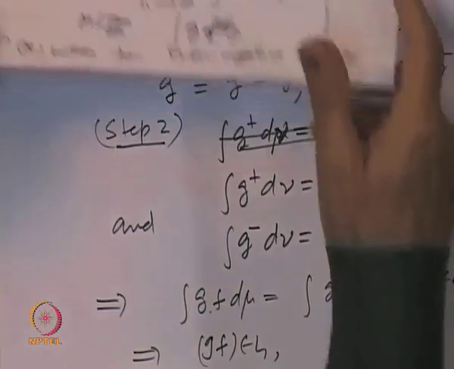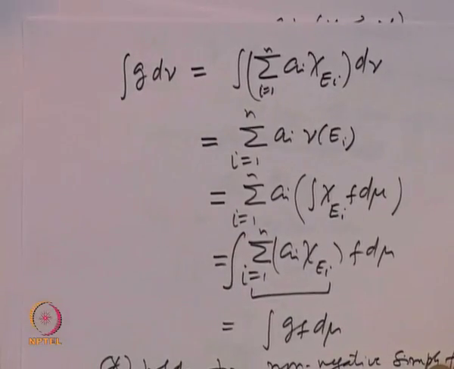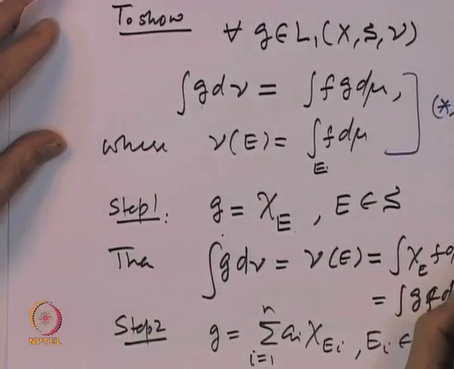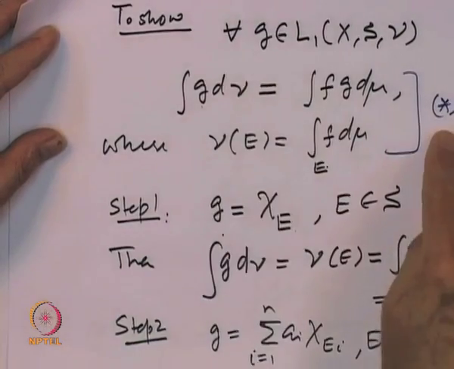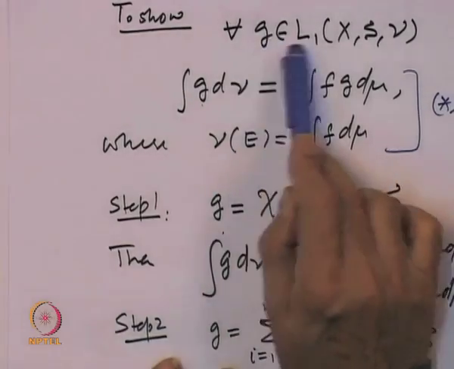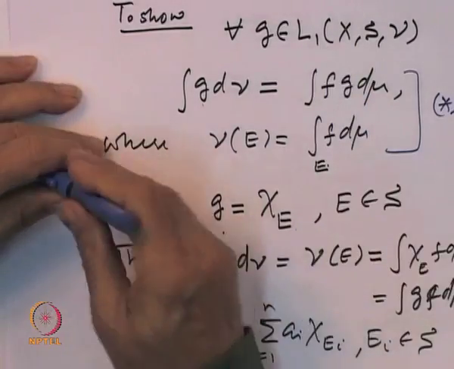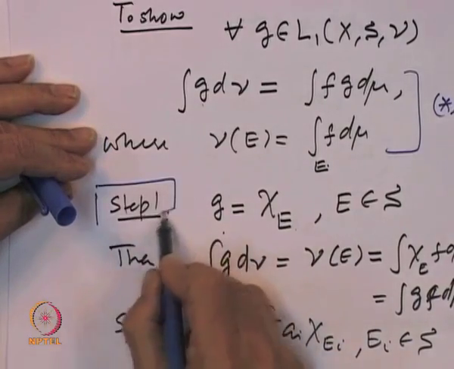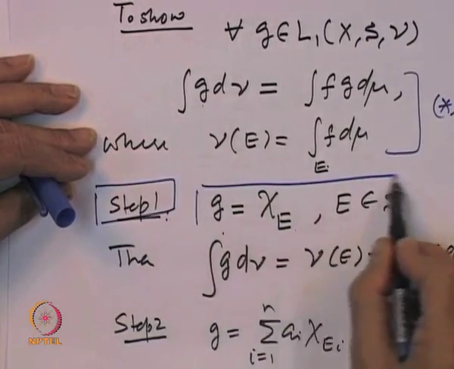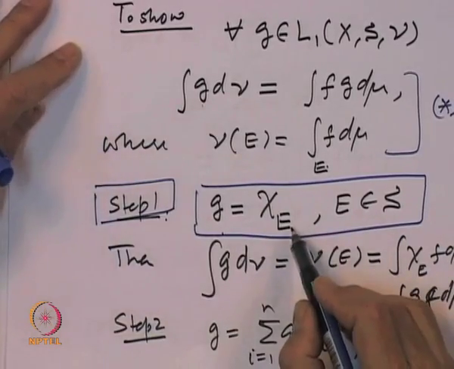So, let me go back and show you once again what we have done. We wanted to show that this property star holds for every function g which is L1. The first step, step 1, is to look at the functions g which are indicator functions.